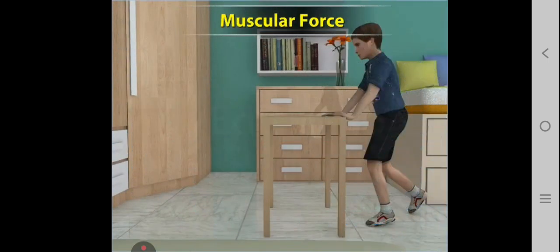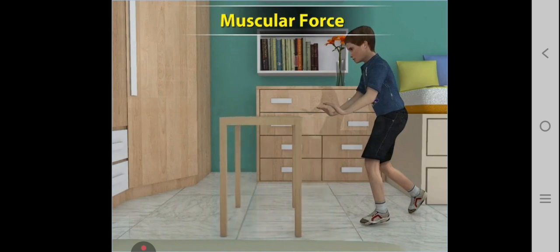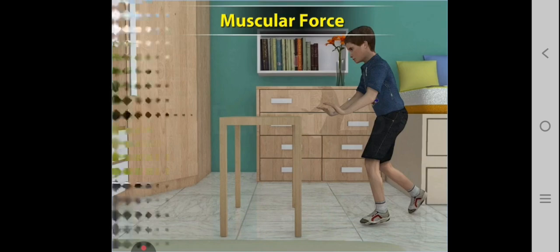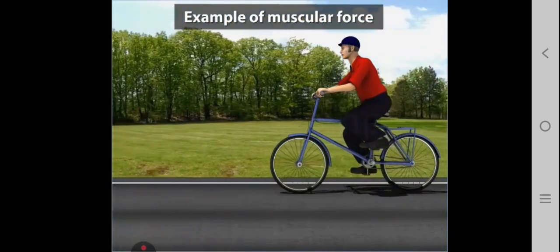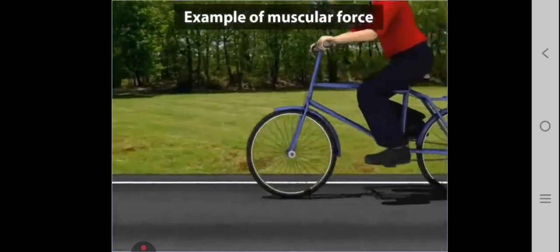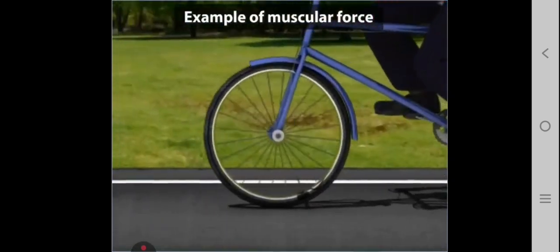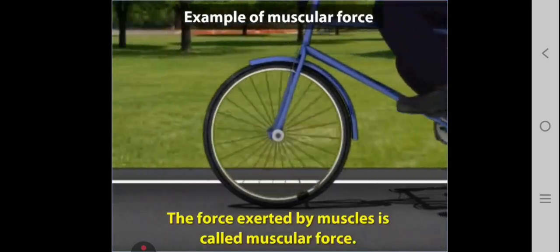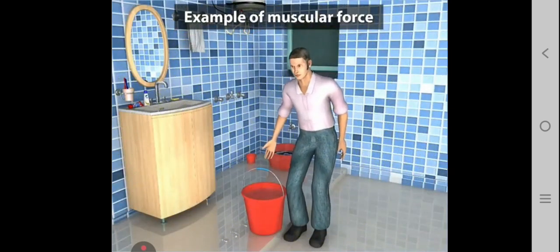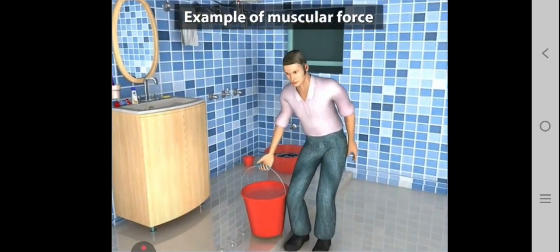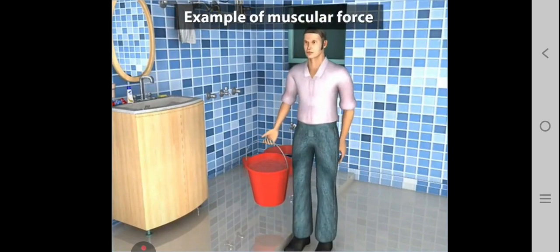Let's start with muscular force. The muscles in our body help us move our different body parts. For example, we paddle a bicycle using muscles in our legs. The force exerted by muscles is called muscular force. While lifting a bucket full of water, we use muscular force.